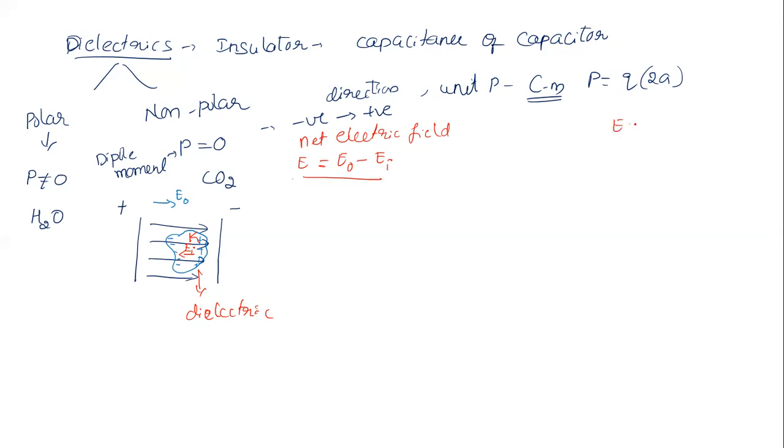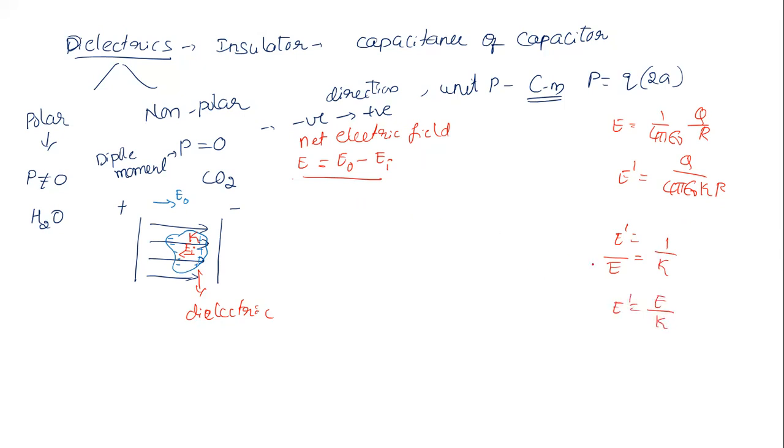Electric field due to a point charge E is given by 1 by 4 pi epsilon naught Q by R squared. If you place a dielectric in that medium, it becomes E prime equal to Q by 4 pi epsilon naught times K times R squared, where K is also called epsilon R. Taking the ratio, E dash by E is inversely proportional, like 1 by K. Then the new electric field will become E by K.